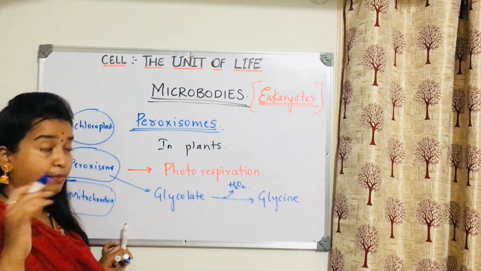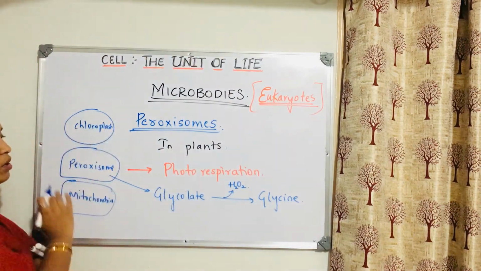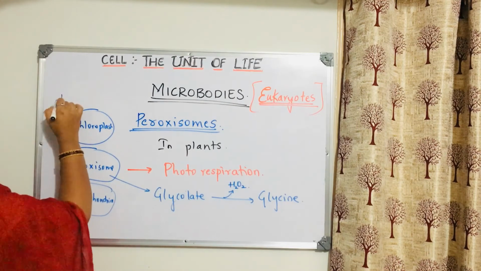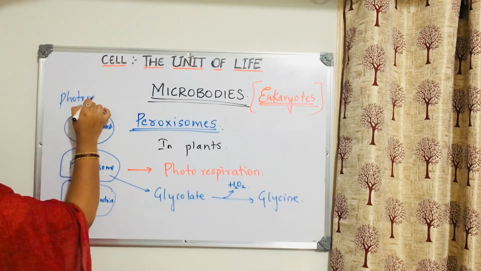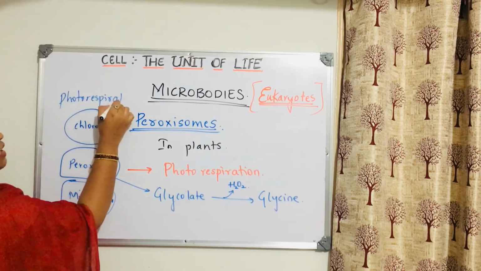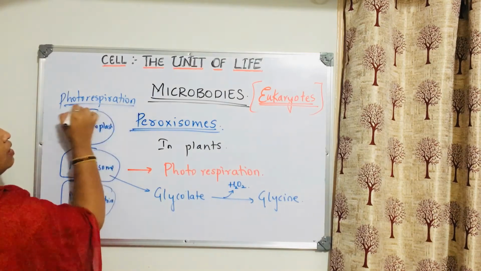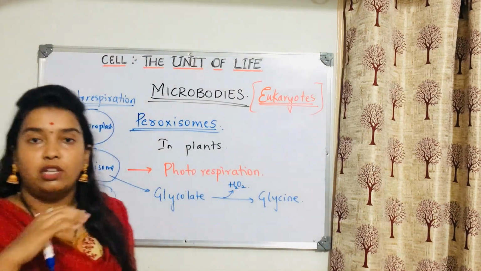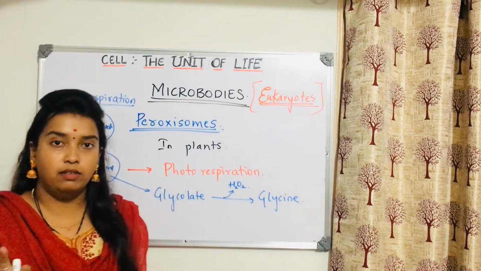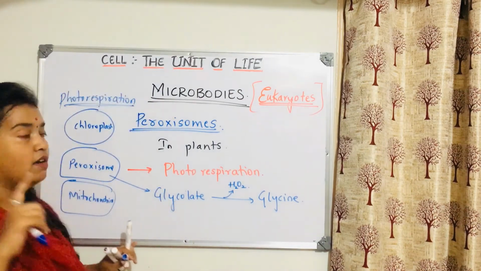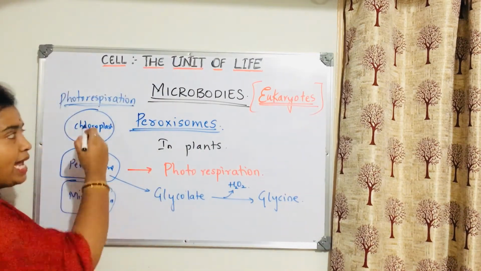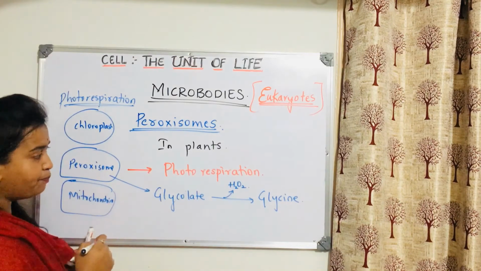Here we are talking about this cycle, photorespiration. What do we call it? Photorespiration has another name, right? What is the other name for photorespiration? I want you all to comment in the comment box to find out whether you still remember it or not. Which cycle? We also call it by one more name. Fine.